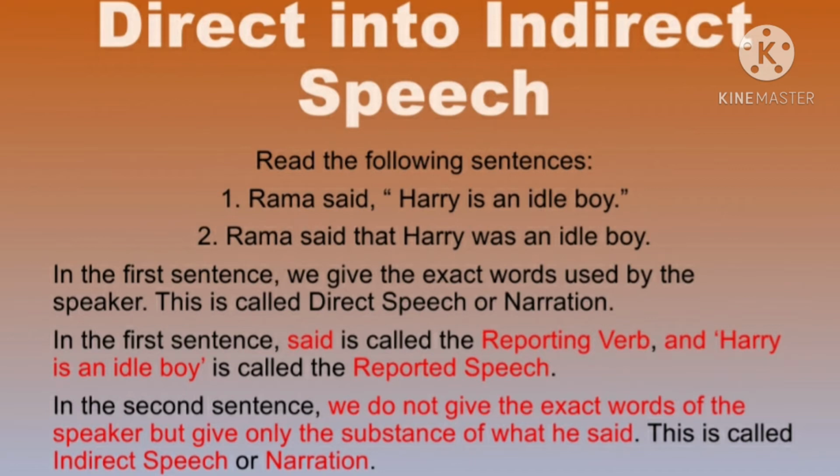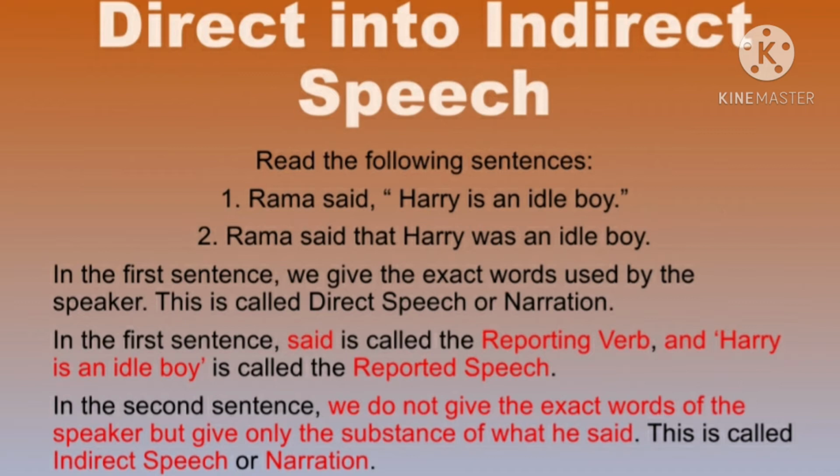So you might have understood, children, whenever the direct speech is used, we use the exact words. The exact words have been used in the direct speech and the verb said in the direct speech is called the reporting verb and the narration that has been given in the inverted commas is called the reported speech.